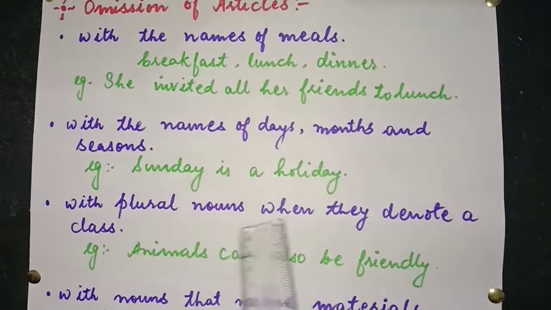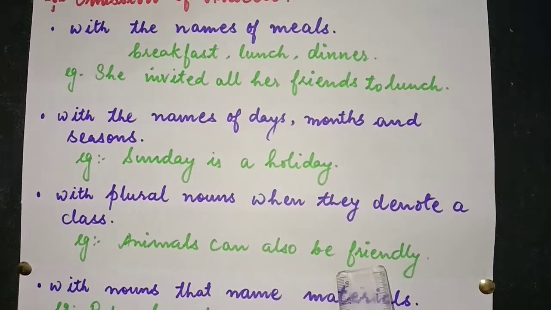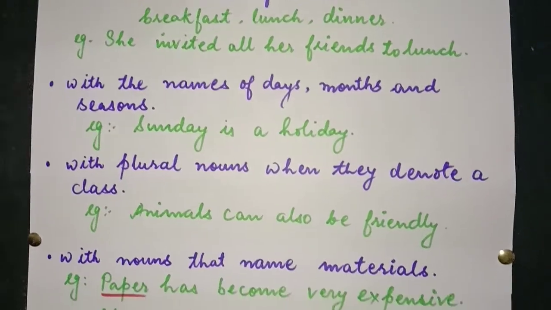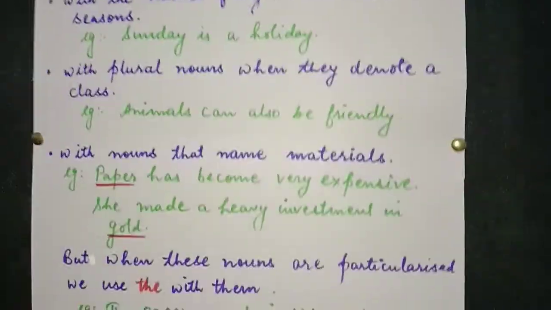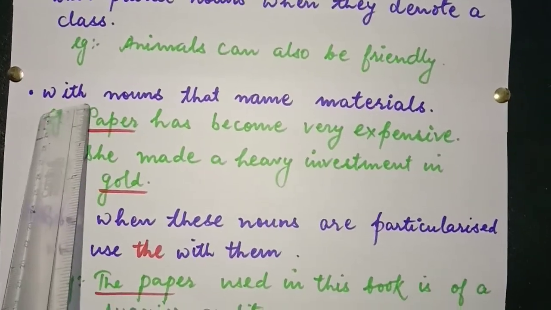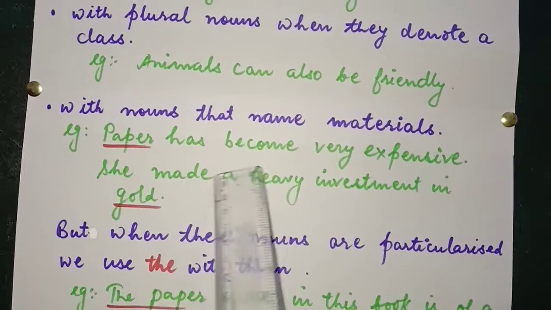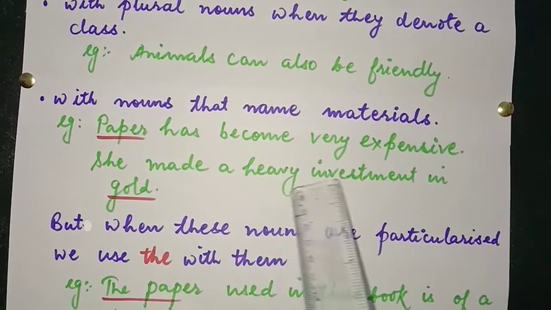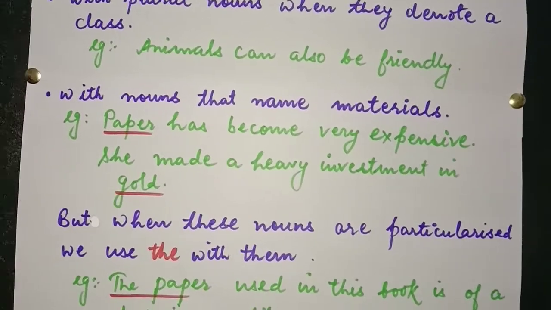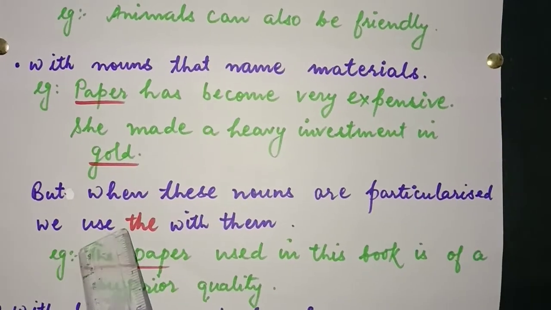With plural nouns when they denote a class: animals can also be friendly. So before animals, we'll not use any articles. With nouns that name materials. Students, please see it carefully and pay attention. With nouns that name materials: paper has become very expensive. She had made a heavy investment in gold. So paper, gold, these are material nouns. We will not use articles. But when these nouns are particularized, we use the with them.